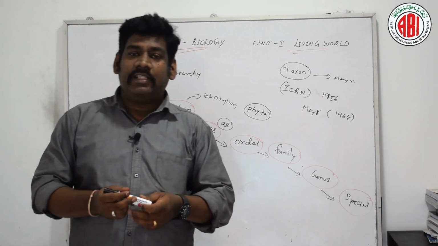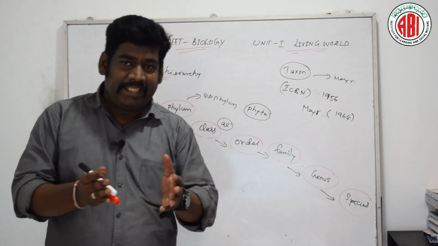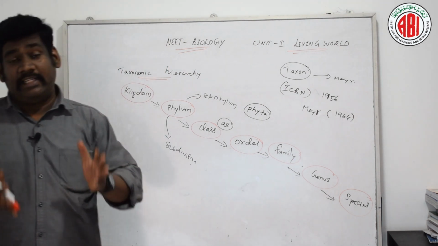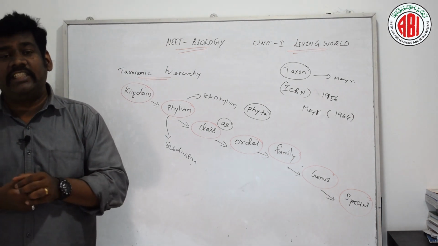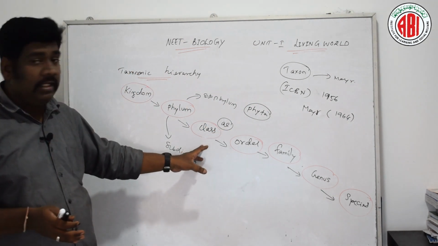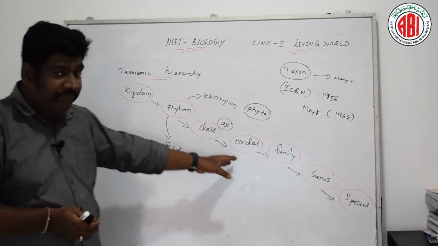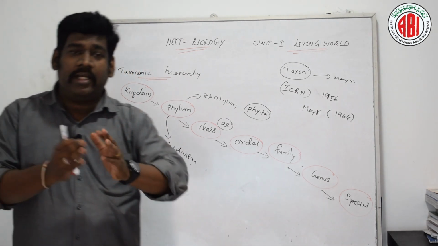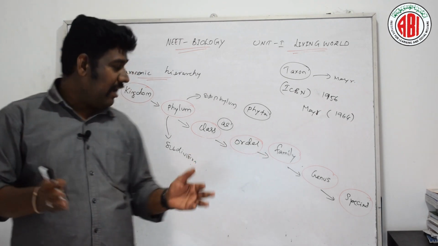There are different subcategories of classes like subclass and series, and the class contains organisms least similar to organisms of another class. Then next comes order. A class includes one or more different kinds of order.